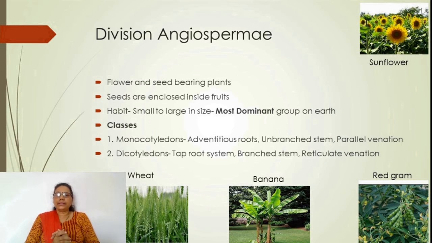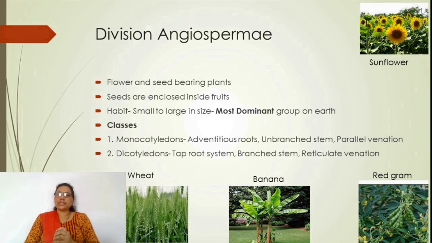They have diversified habitats. Their size is also variable, from small to large. They are small like Wolffia and large like the banyan tree, which may have a lifespan of around 300 years. This is the most abundant area of diversity found in the world: the angiosperms.